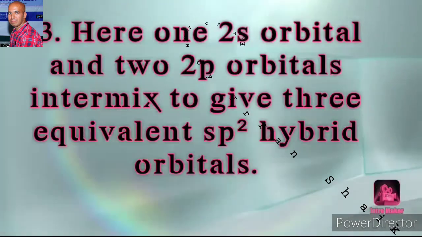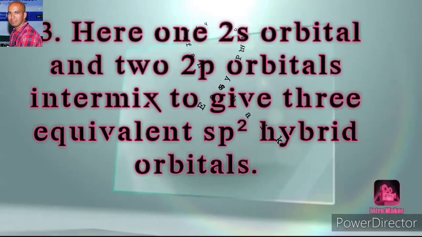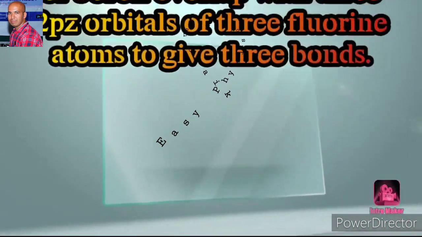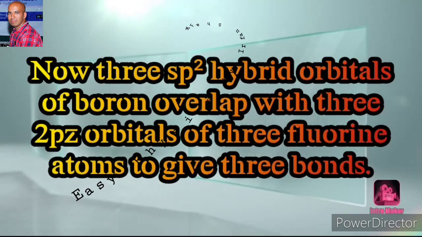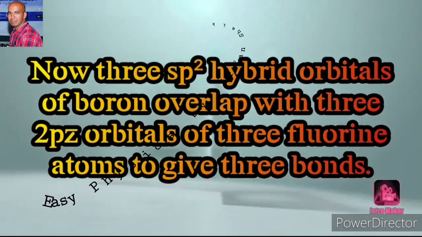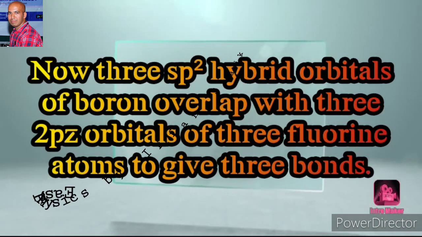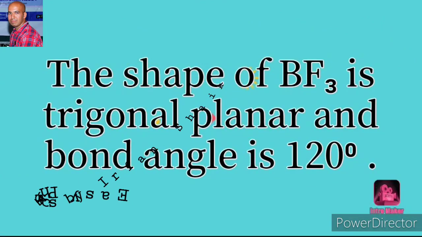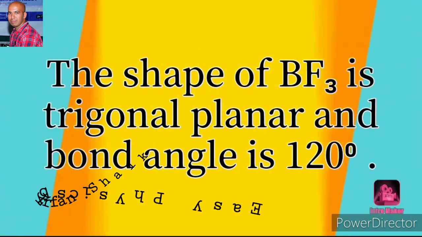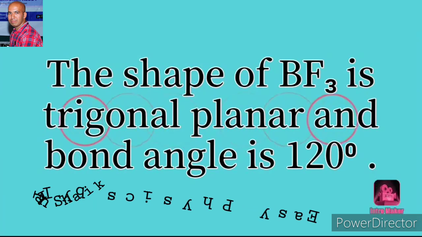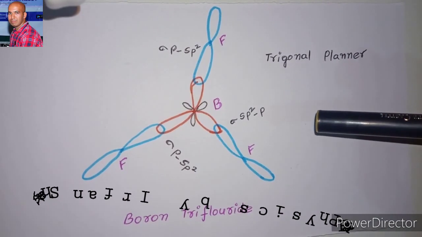Here, one 2s orbital and two 2p orbitals intermix to give three equivalent sp2 hybrid orbitals. Now, three sp2 hybrid orbitals of boron overlap with three 2pz orbitals of fluorine atoms to give three bonds. The shape of boron trifluoride is trigonal planar and the bond angle is 120 degrees. This is the structure of boron trifluoride.